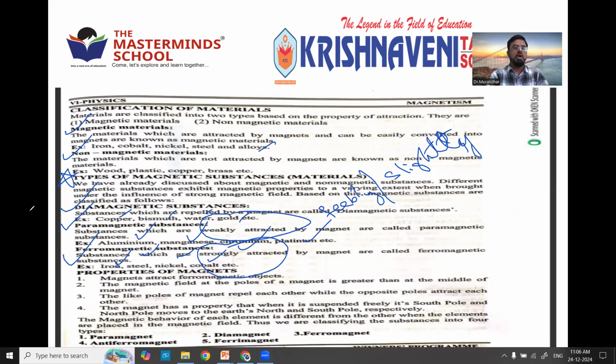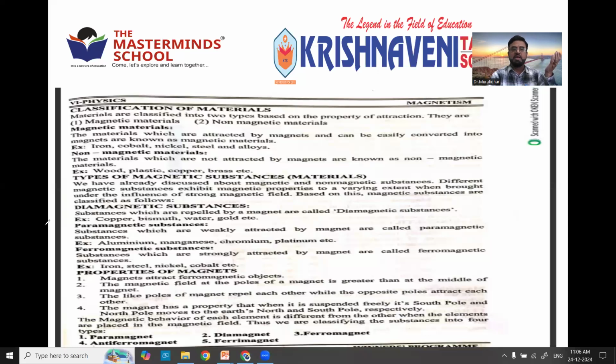So all the materials are classified into magnetic and non-magnetic, which are further named as paramagnetic, ferromagnetic, and diamagnetic substances. Ferromagnetic substances are those which are strongly attracted by a magnet. Paramagnetic substances are those which are weakly, slightly or feebly attracted by a magnet, whereas diamagnetic substances are those which are unaffected by a magnet or repelled by it. Right? So before going to the properties of a magnet, let me show you one video on the materials of the magnet, right?